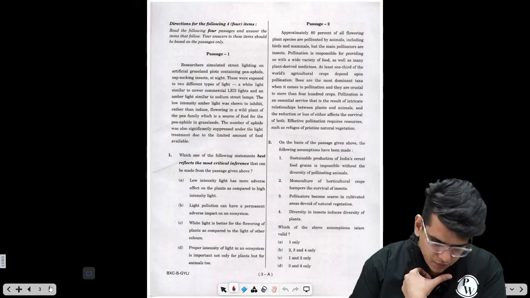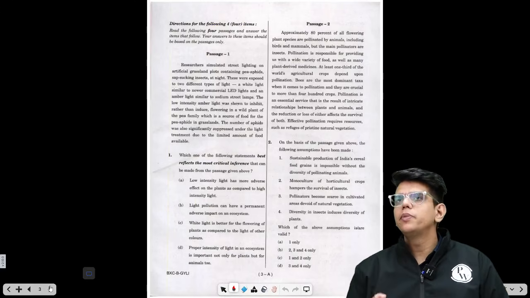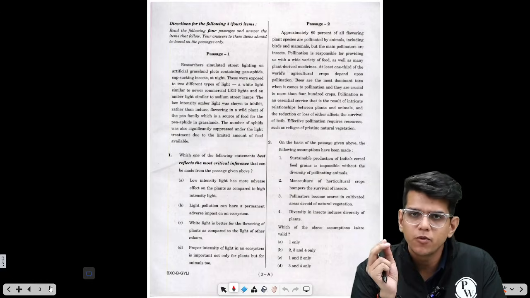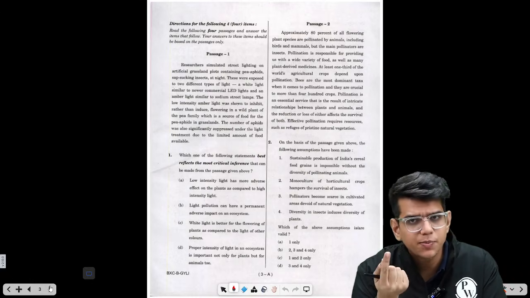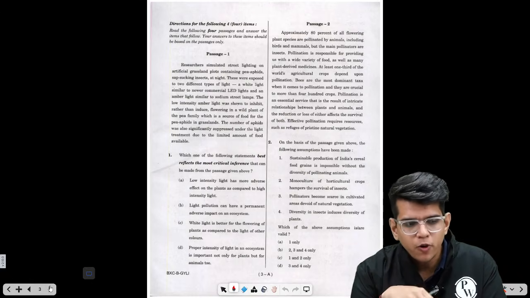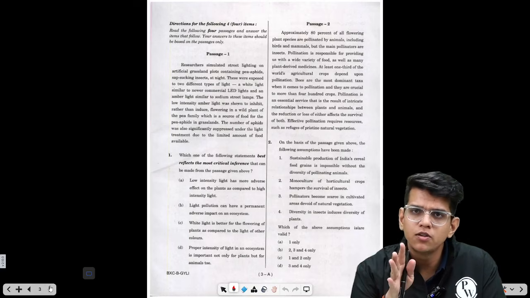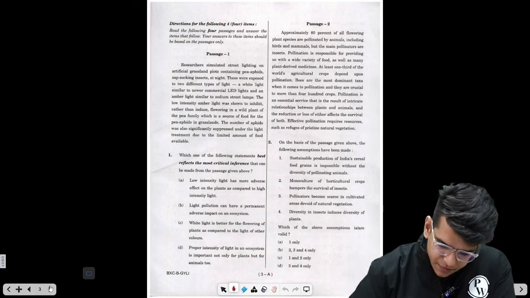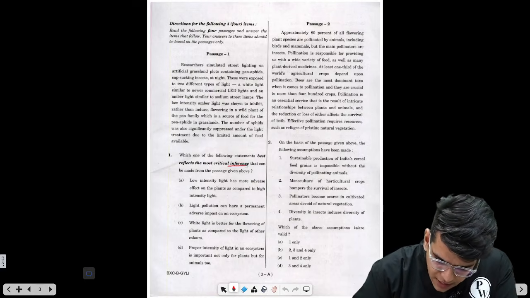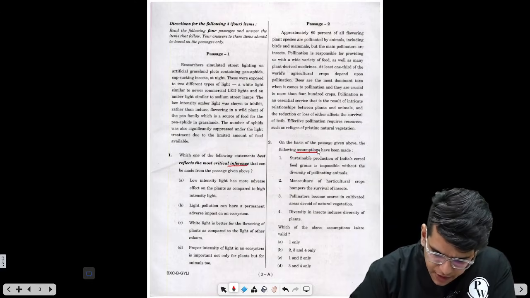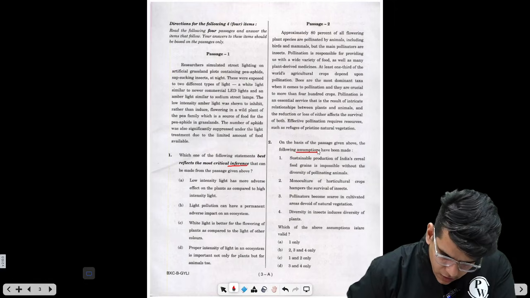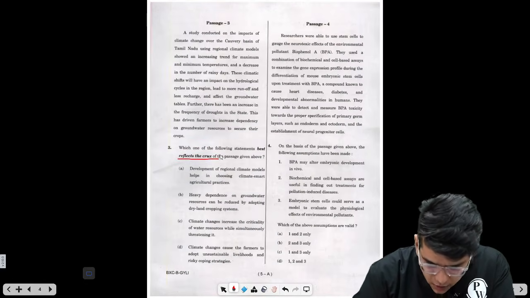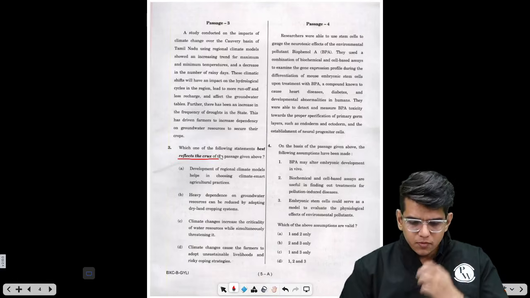Okay. Now in reading comprehension, you should always start the paper from the easier types of questions, which are your crux based questions, what is the summation of the whole passage, and the message based questions. So see, this is inference, I will attempt it later. This is assumption, I will attempt it later. Then on the second page, I have a crux based question here, so I will try to attempt this.